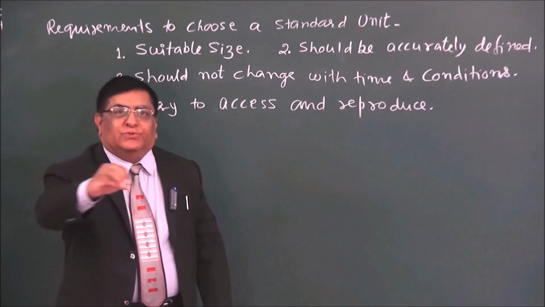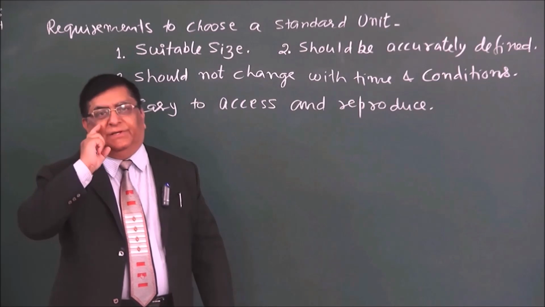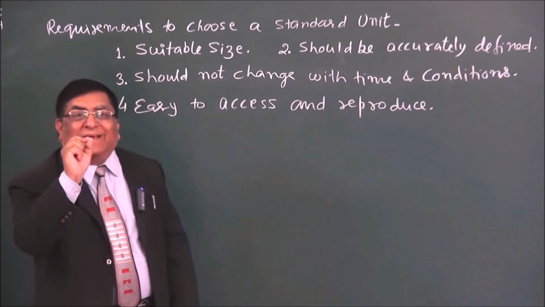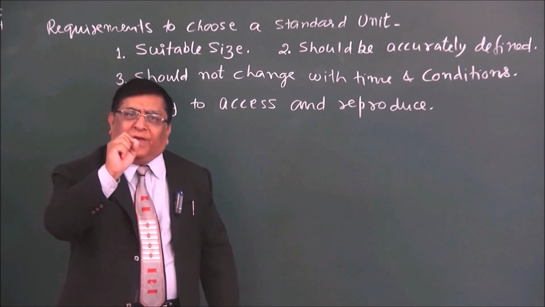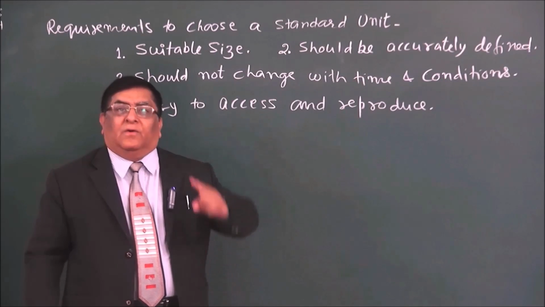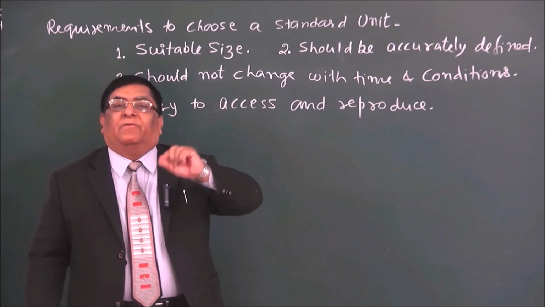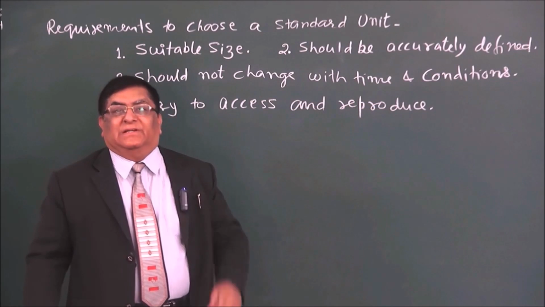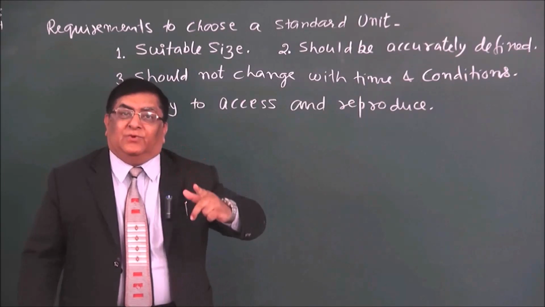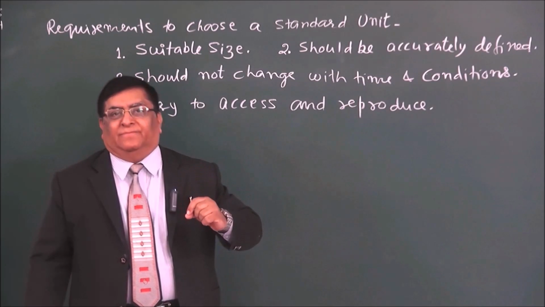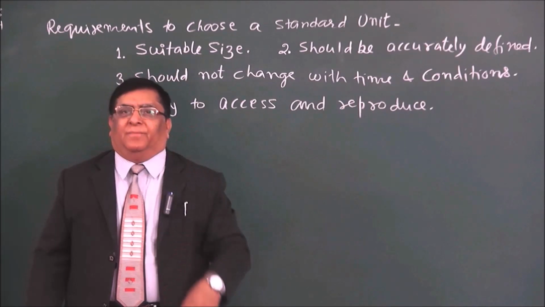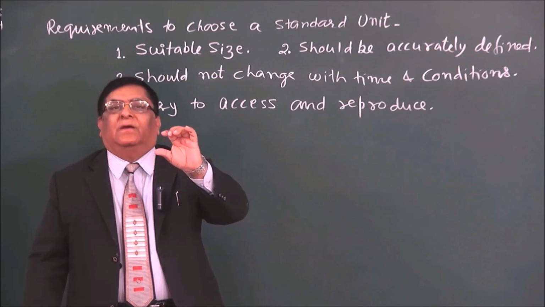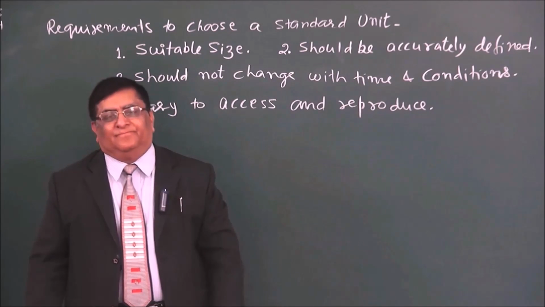So according to our use, we make the unit. Now if I want to measure the size of a proton or neutron, which is very very small, about 1 upon 10 to the power 15 meter, so I make a new unit and call it Fermi. 1 proton is about 1 Fermi in size, and now it will vary between 1 Fermi, 2 Fermi, 0.5 Fermi, like that.